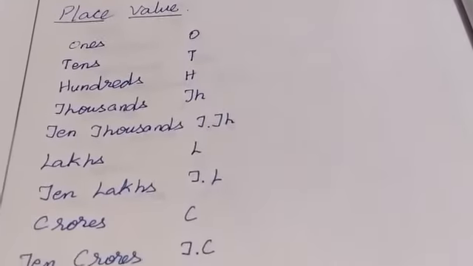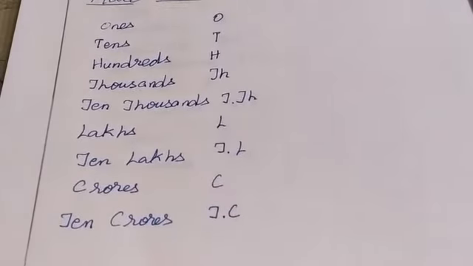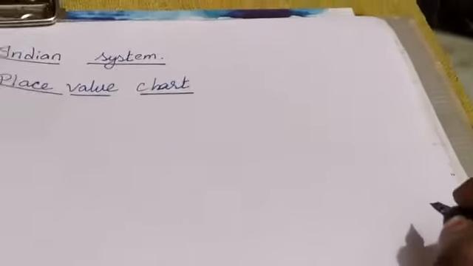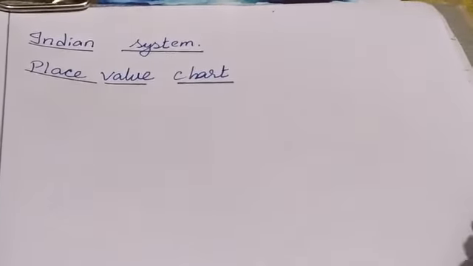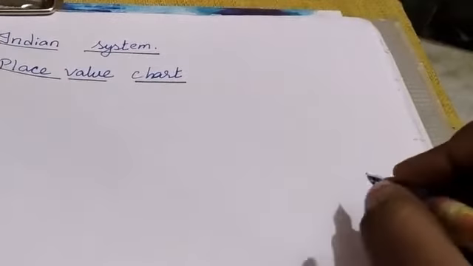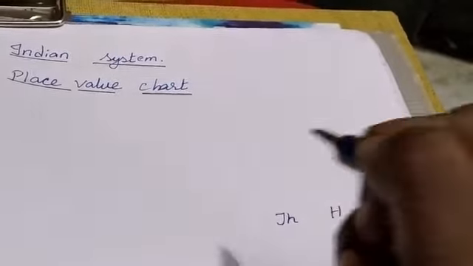First we may say the place values: ones, tens, 100, 1,000, 10,000, lakh, 10 lakh, crore, 10 crore. Now we are going to write the place values. First place value is ones. Next tens. Next 100. Next 1,000.